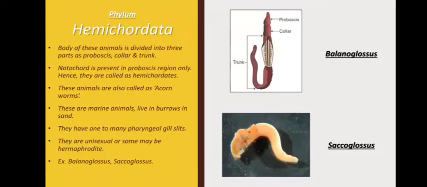Moving on to the next phylum, that is phylum Hemichordata. These animals have their body divided into three parts: proboscis, collar, and trunk, as you can see in the picture. Then the notochord is present in the proboscis region only. That is why they are called hemichordates. Hemi means half. Since the chord is present only in half of the region, it is called hemichordate. They are also called acorn worms. These are marine animals and live in burrows in sand.